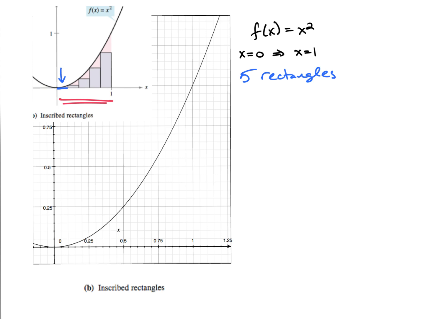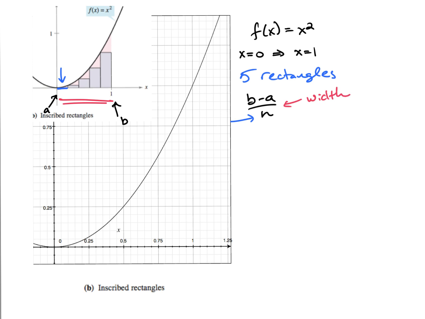So this one actually has 5 partitions. I want you to write this one out, and we'll do a lot of it in chapter 4. We're going to write b minus a over n. The b is where you go, the a is where you start, and the n is the number of partitions, or the number of rectangles, even though you only see 4 here, because the 5th one has a height of 0. This is going to give me the width of each rectangle.